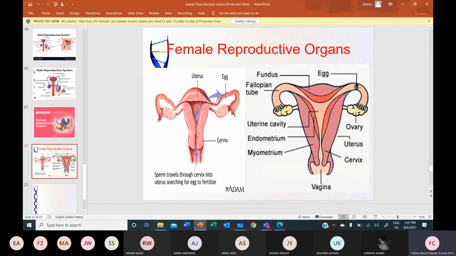All right. Then what's the importance of this oviduct? What happens here? Fertilization. Yes, the fertilization will take place in the oviduct.